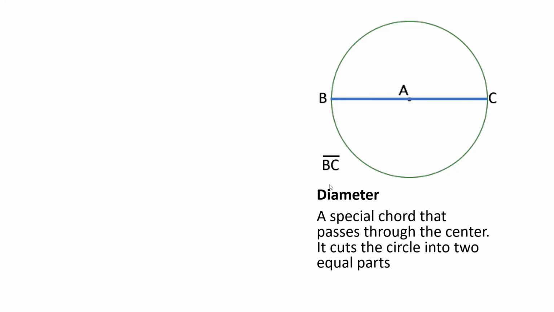Okay po, it is written as BC or CB, then a line segment ulit sa taas. Tandaan natin that all diameters are chords, but not all chords are diameters. Okay po, lahat ng diameter ay chord, pero hindi lahat ng chord ay diameter. Okay? Kasi hindi naman lahat ng chord ay dumaan sa center. Pero lahat ng diameter ay nagko-connect ng one point to another point. Clear po tayo doon?